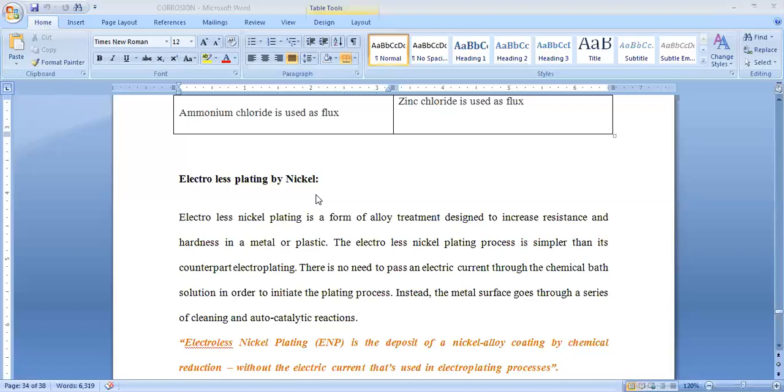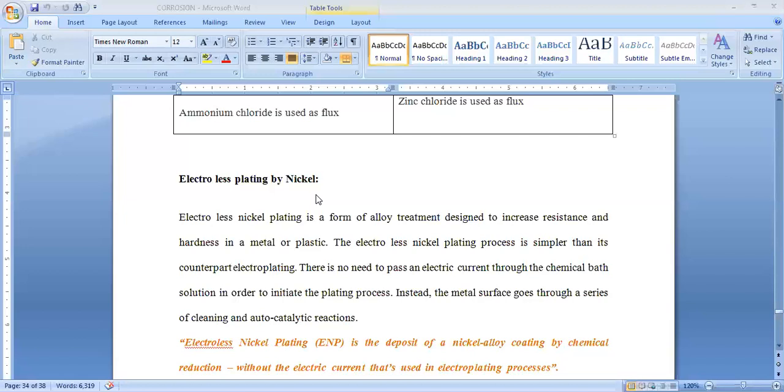Because of corrosion we are losing a very large amount of metal throughout the world. Millions of tons of metal are wasted due to corrosion, because decay or deterioration is possible, so that metallic properties are totally lost. That's the reason why it is very important to protect metal from this corrosion process.